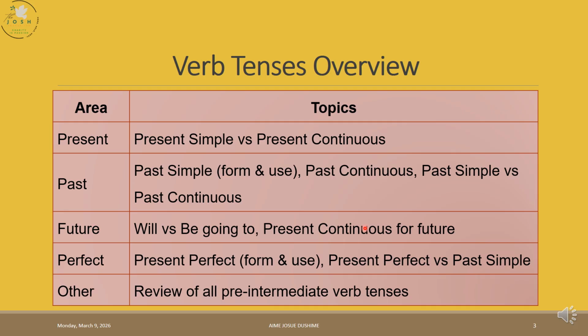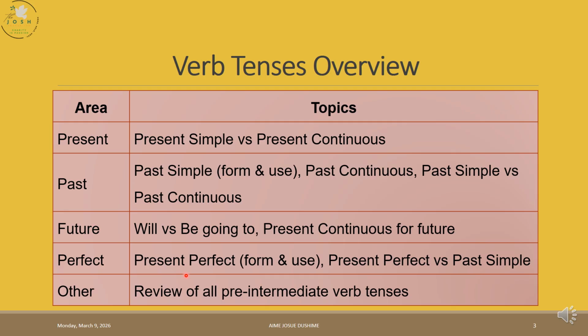Present continuous for future is subject plus is, are plus verb ing form. They're the same as the present continuous tense for the action happening at that time. The same structure.